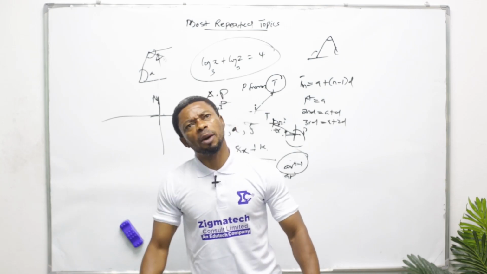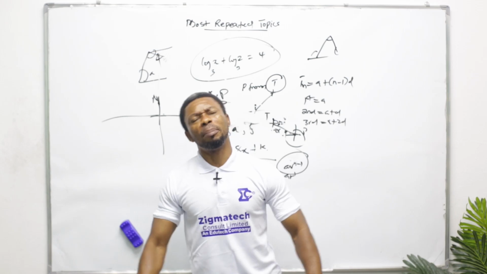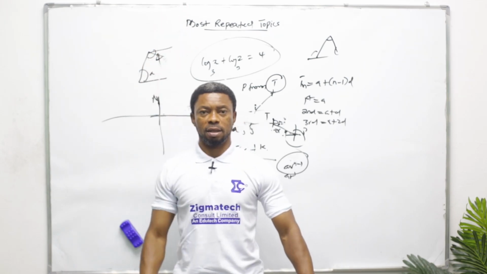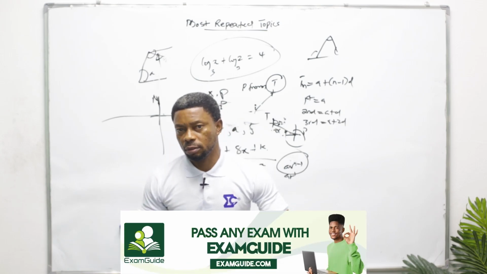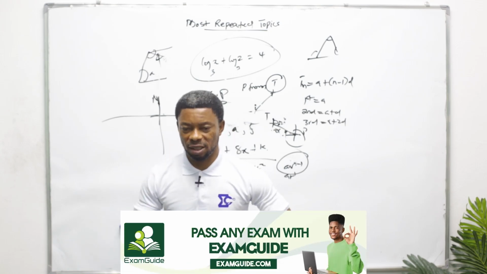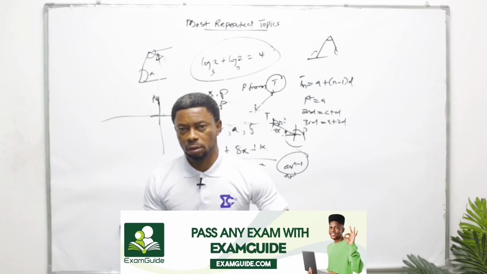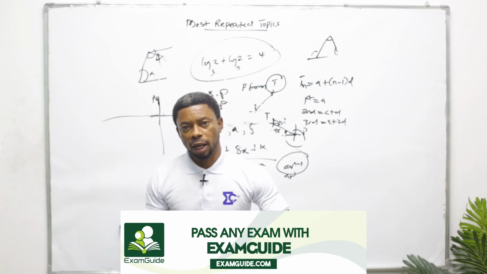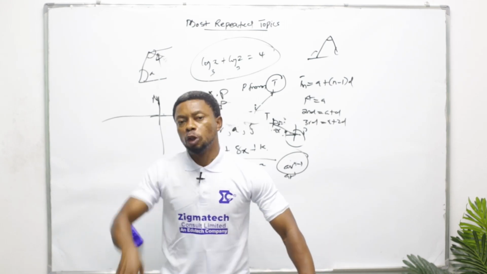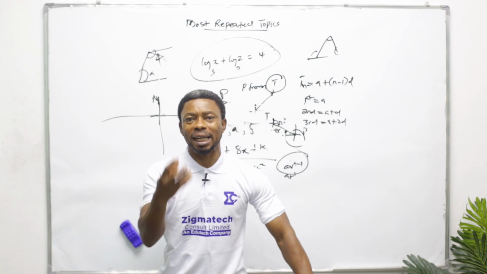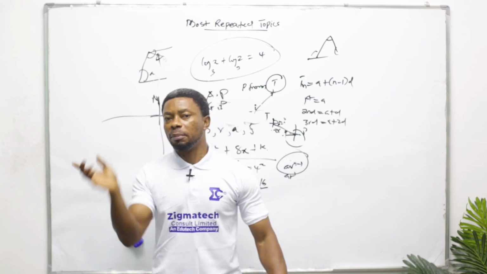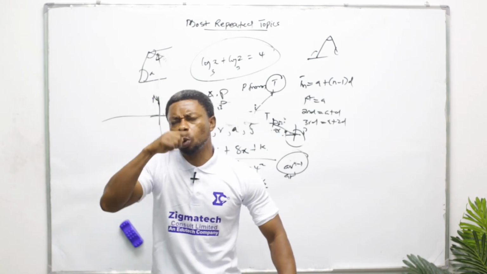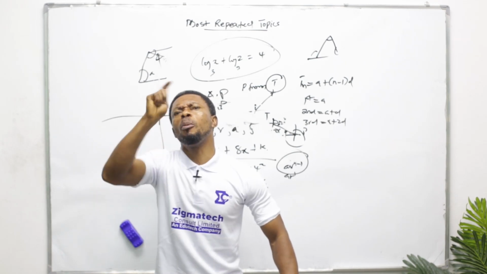Then another thing I will not fail to tell you is binary operation. A lot of students don't understand binary operation. If I were you, I would take time, sit down and look at my binary operations: commutative, associative laws, and then the distributive laws. Look at them, identity, inverse. When you bring all this together, I bet you, as you enter the exam hall, you are also good to go.